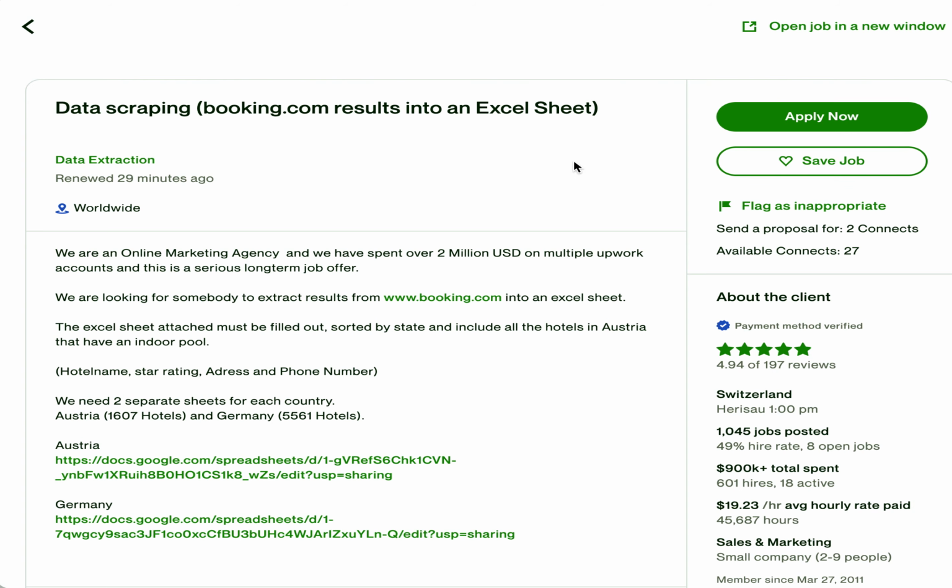So here is a job that a client actually requested. He wants to get this data extracted from these two websites, booking.com. And clearly you can see he's a big client. He's already spent over $2 million on Upwork and so on. So you can see all these details. He's a very serious client. He already has over 1,000 jobs posted.